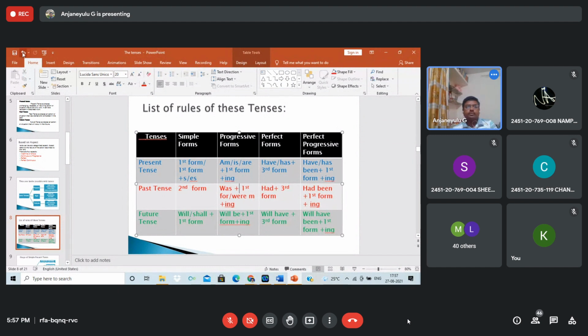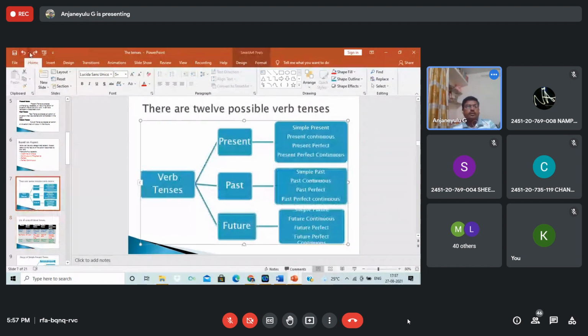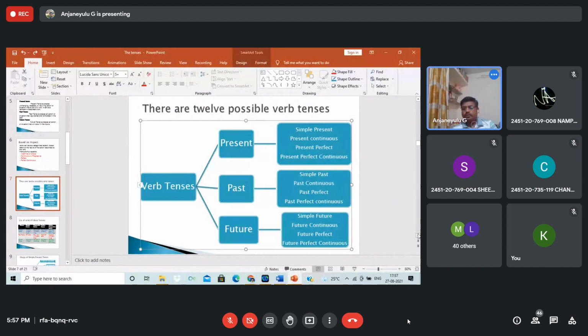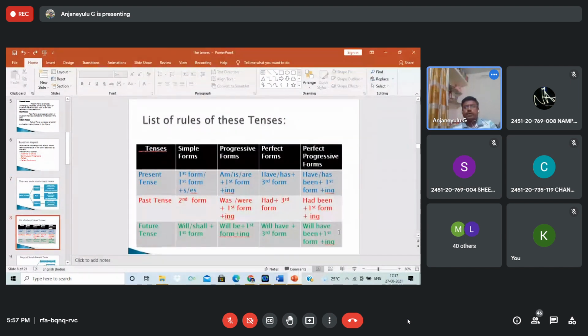You cannot use the past tense like I were. No, I was, she was, they were. It depends on the subject, whether the subject is plural or singular. You have to know that, then you have to use the past helping forms if it is past tense.